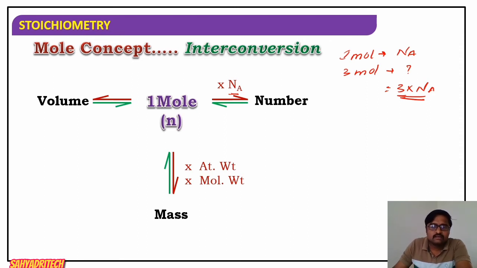Then the second conversion, mole converted into mass. How to convert number of moles into mass? Just by multiplying with either atomic weight or molecular weight.